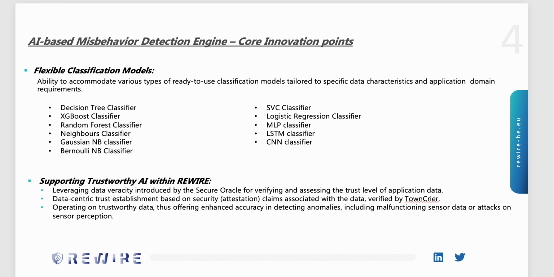As core innovation points of our engine, we identify its flexible classification model. The engine has the ability to accommodate various types of ready-to-use classification models, as these are shown here in these two columns in the bullets, which can be tailored to specific data characteristics and application domain requirements. In addition, our engine supports trustworthy AI within REWIRE, as it leverages the data veracity that's introduced by the secure oracles. It builds on a data-centric trust establishment based on security claims associated with the data. These are verified by the town crier, and it operates on trustworthy data. Thus, it offers enhanced accuracy when detecting anomalies.